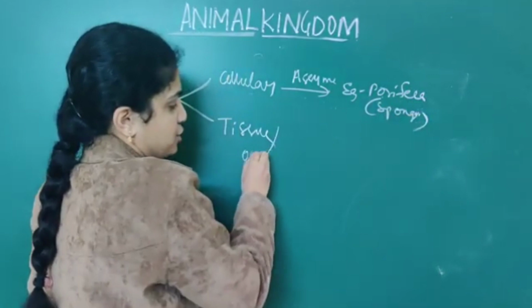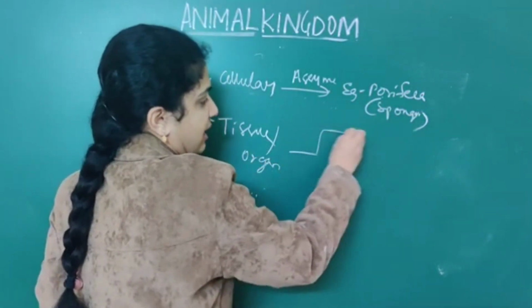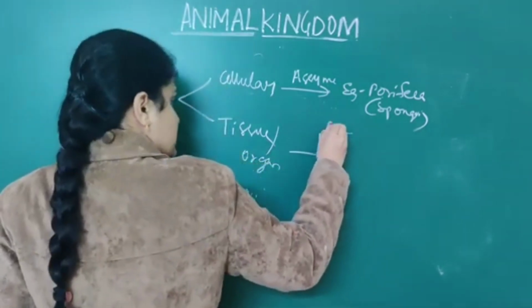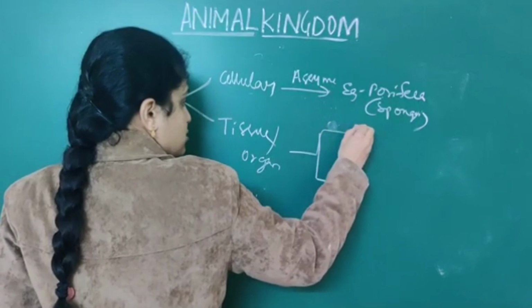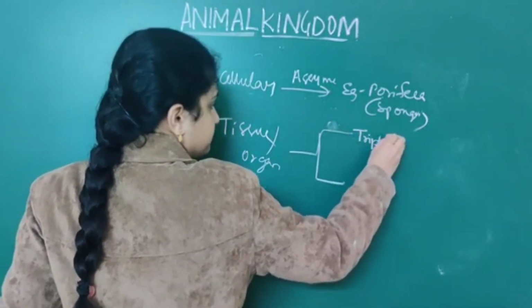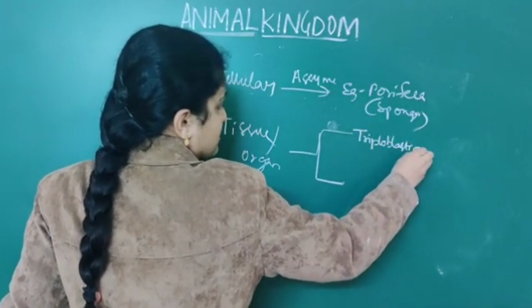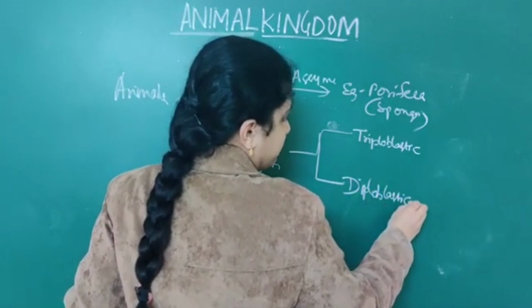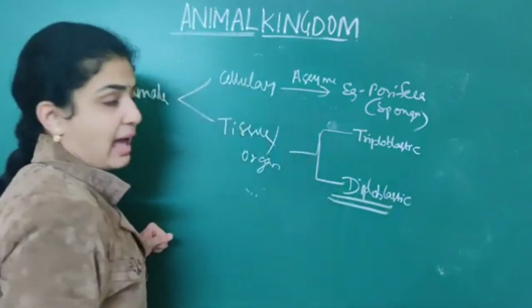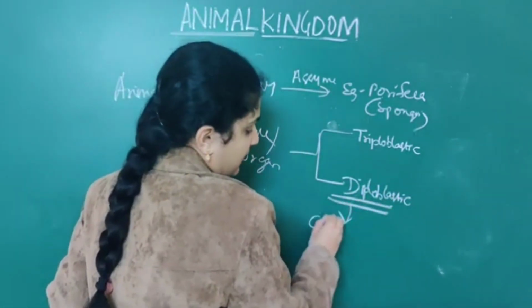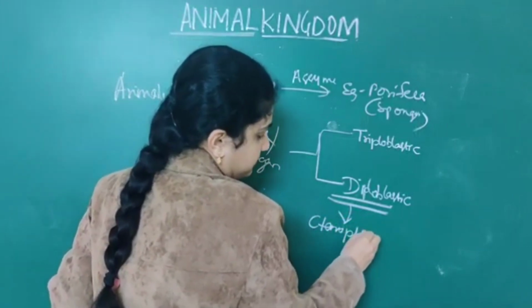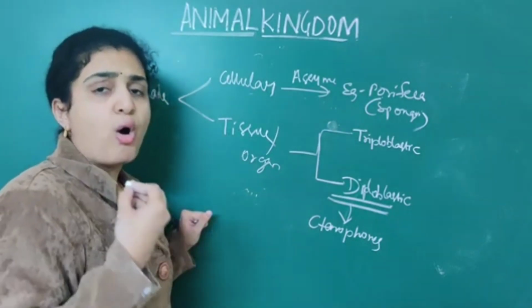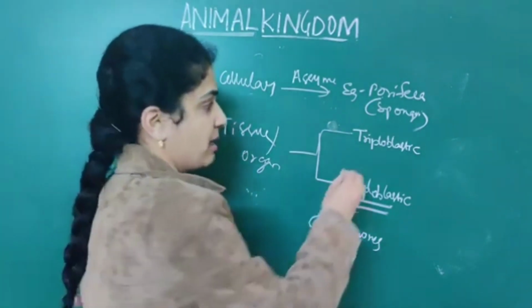But when it comes to tissue or organ level, they are again divided into triploblastic as well as diploblastic animals. When it comes to diploblastic animals, there are only ctenophores present. But when it comes to triploblastic animals, all the other organisms will come under triploblastic only.